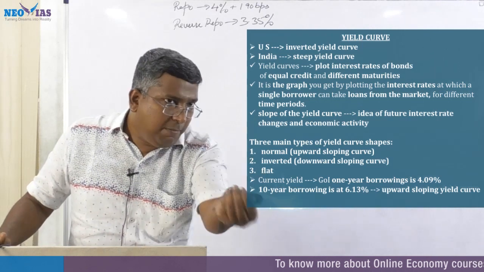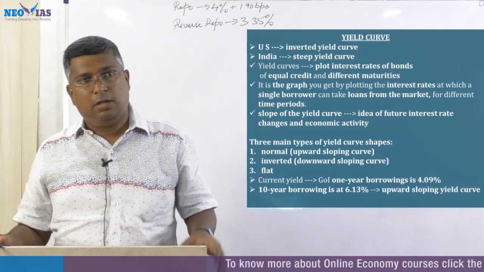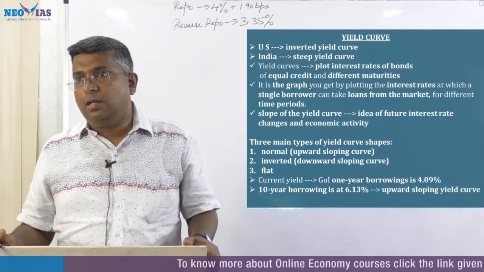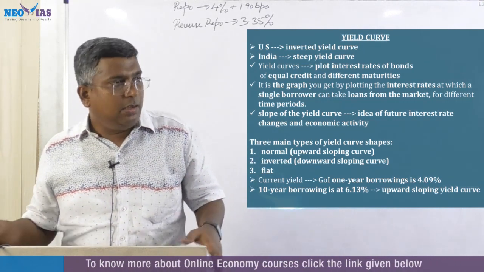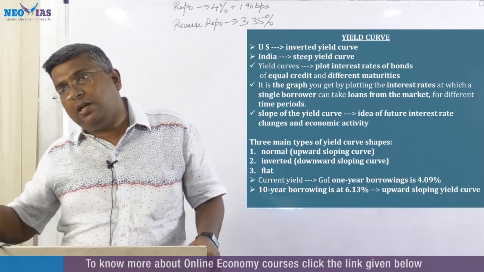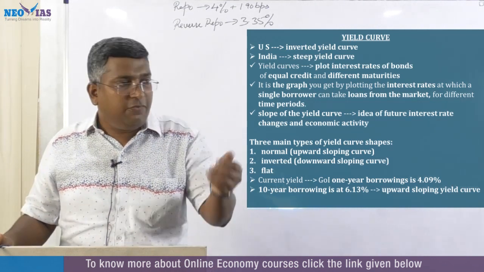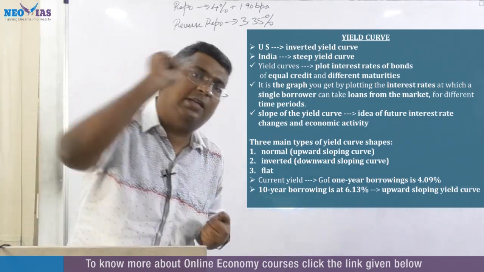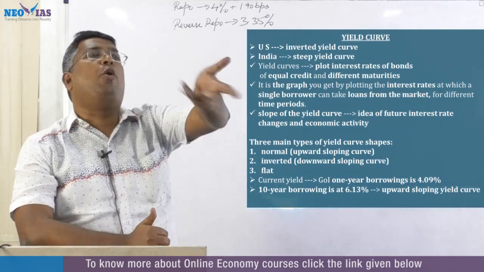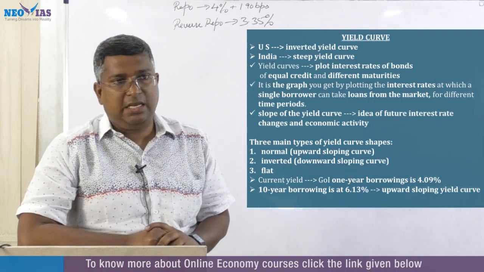When RBI buys government securities from the market, it is injecting liquidity. This is the second thing.